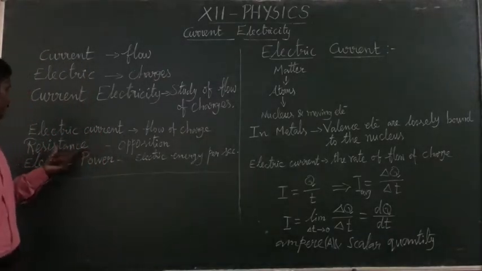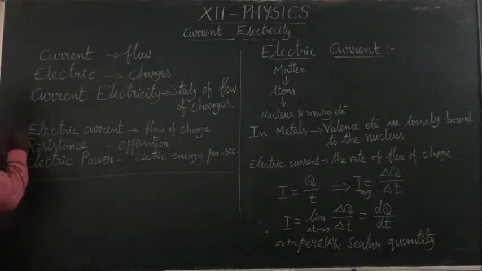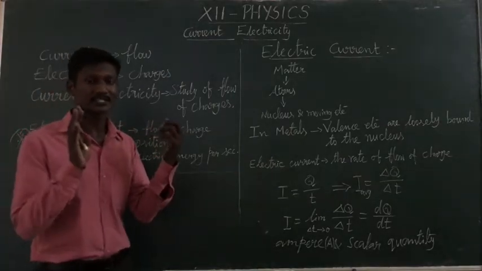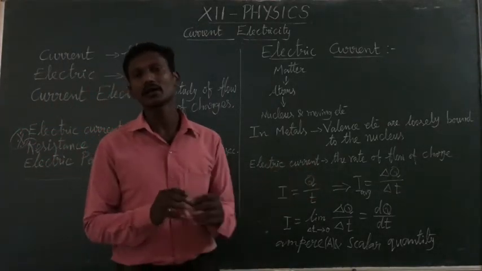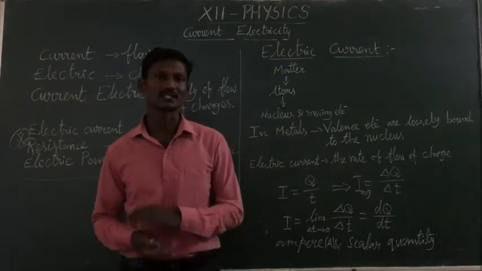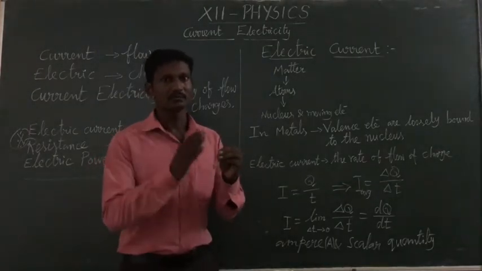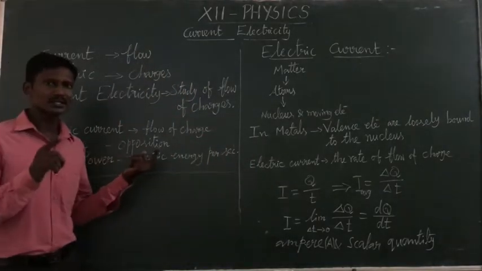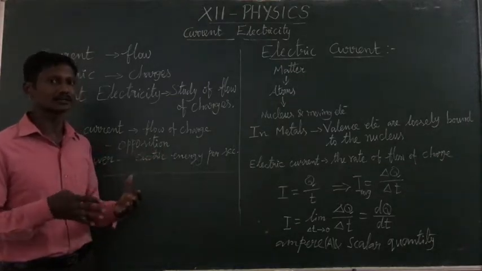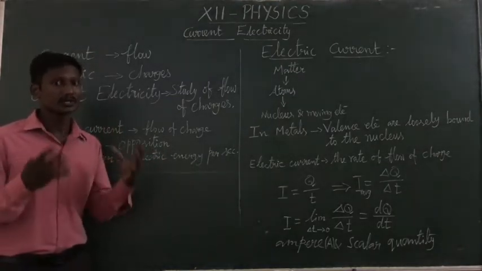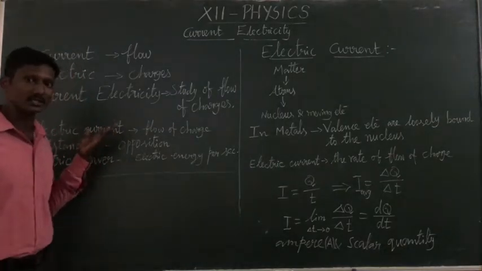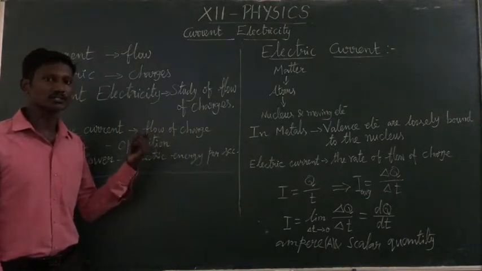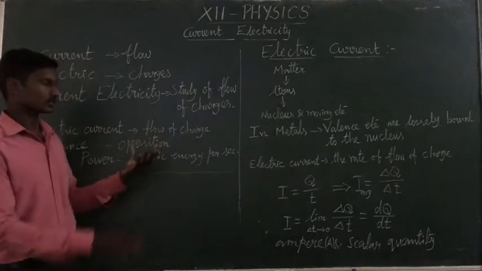Then the next important topic is resistance. This is a very important topic. Resistance is the opposition. Resistance means it opposes the flow of charge, or it opposes the current. That is known as resistance. Restriction means some opposition. In 10th standard you studied resistance, then current, power also. Here we are going to learn deeply about current, resistance and power. So resistance is opposition to the flow of charge or current.